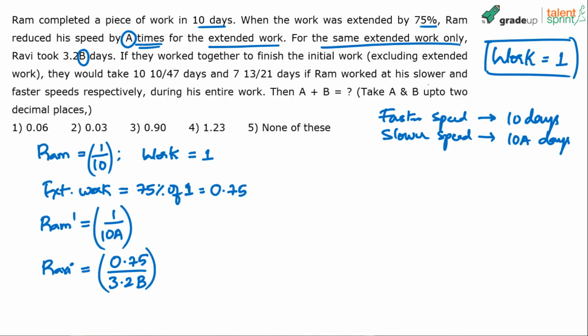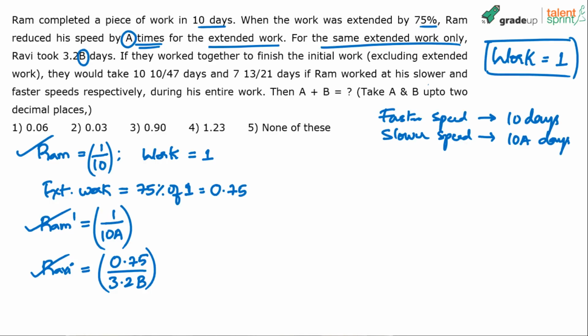And remember, Ram reduced his speed only for the extended work, not for the whole work. So 1 by 10 was the original speed, and the reduced speed is 1 by 10a. These are the 3 important parameters: Ram's faster speed, Ram's slower speed, and Ravi's speed. These 3 are important.